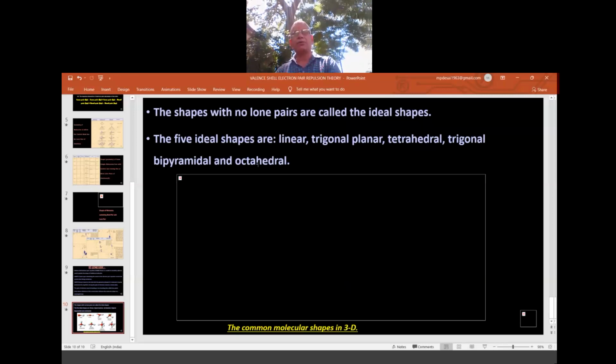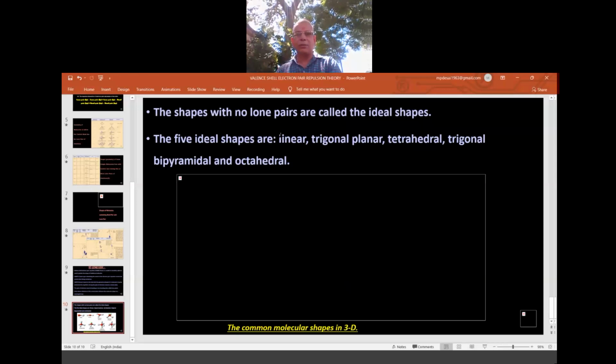The best example is SF6, where out of the six, four are on the square base, a quadrilateral base, one above and one below the base. If you join the four vertices of the square to the ones above and below, we get an octahedral structure. So these are the ideal shapes, where we don't have any lone pair.